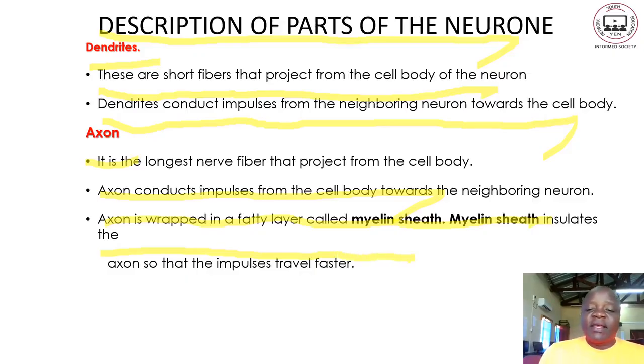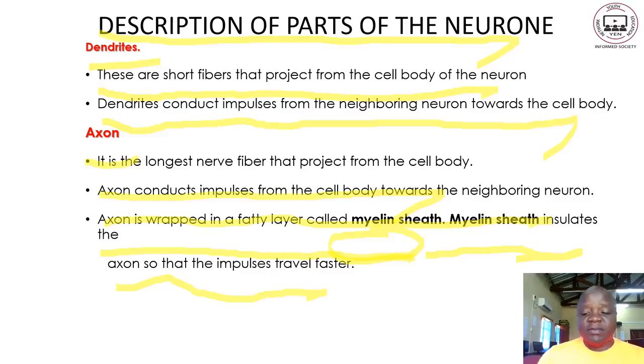So the myelin sheath consists of fats. The myelin sheath insulates the axon so that impulses travel faster. So how are the impulses traveling in the axon? The axon is myelinated to prevent loss of information or electrical impulses. The myelin sheath is composed of fats, and the fats act as insulators, protecting the impulse within the axon.